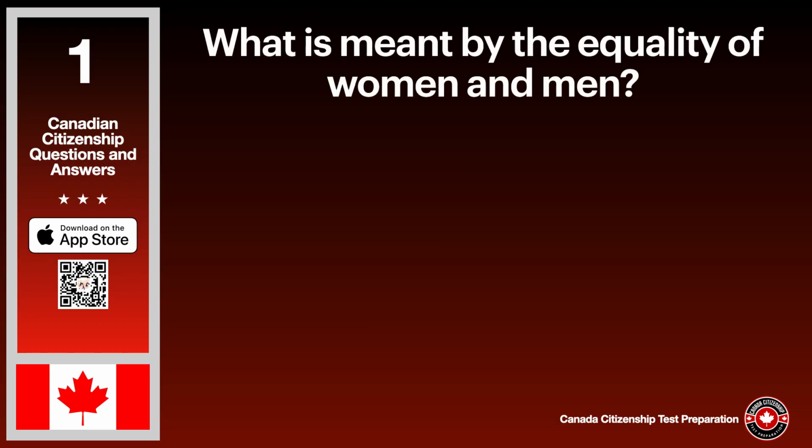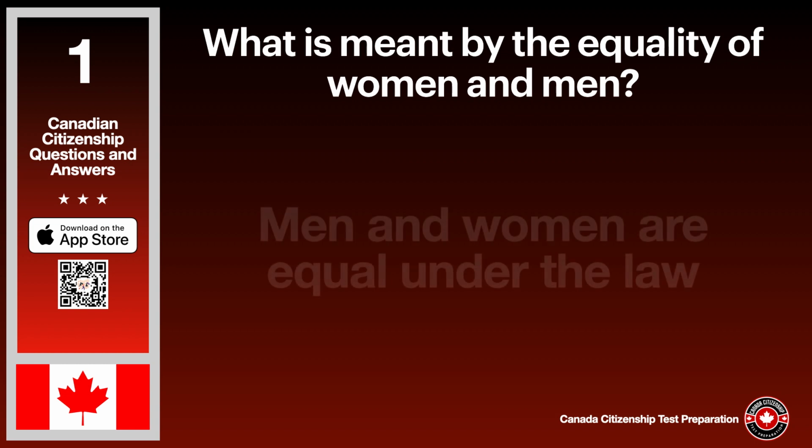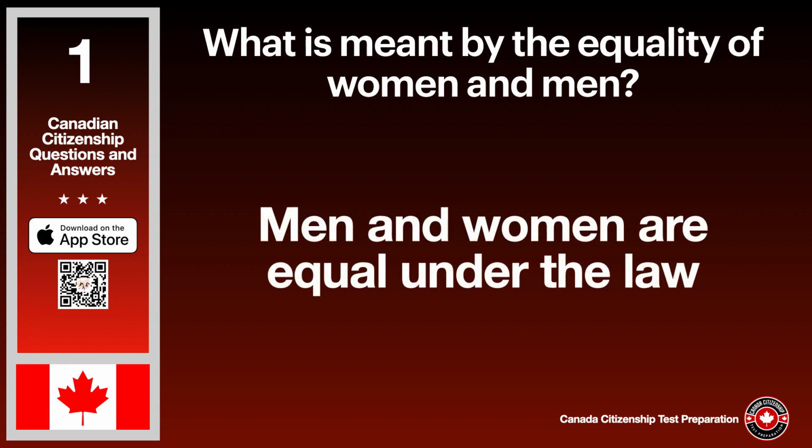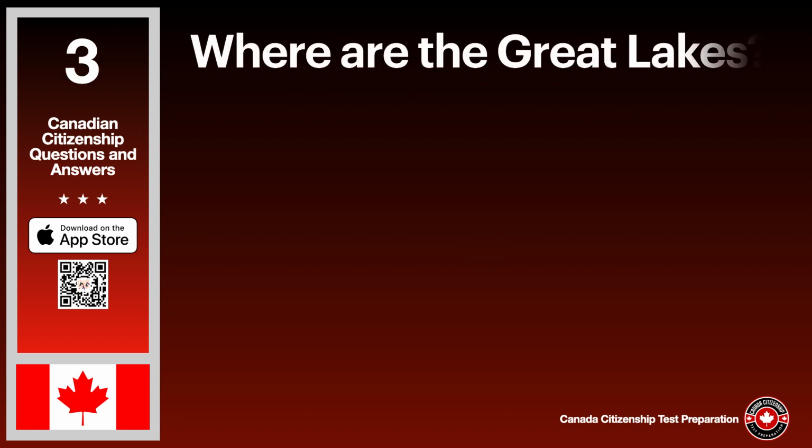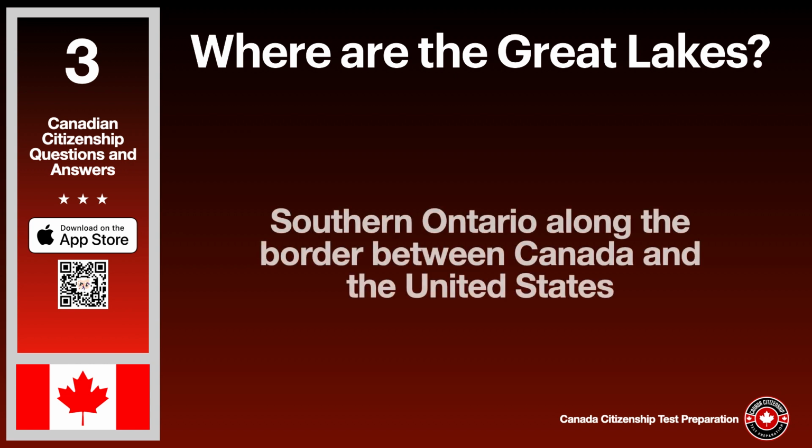What is meant by the equality of women and men? The answer is, men and women are equal under the law. Canada has 3 territories and how many provinces? The answer is 10. Where are the Great Lakes? The answer is southern Ontario along the border between Canada and the United States.